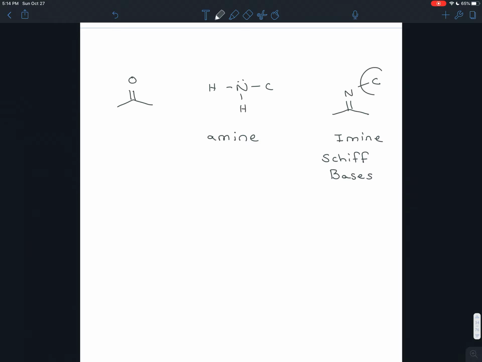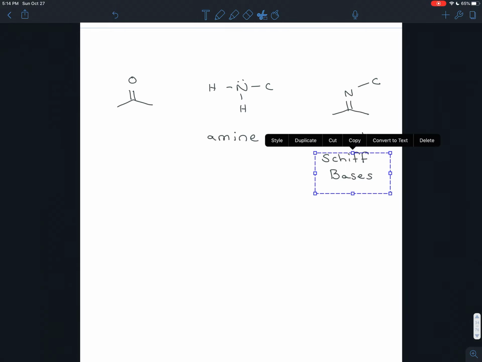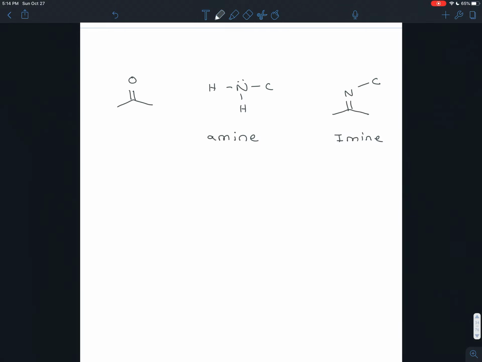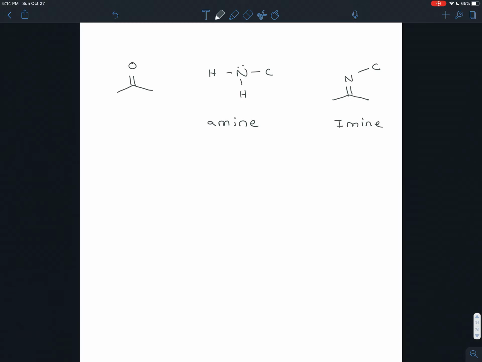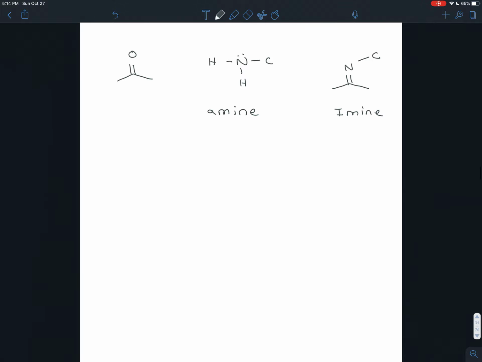Now, whatever carbon chain was attached to the nitrogen to make it a primary amine, that carbon chain is going to be sticking off. Notice that oxygen, when it's stable, forms 2 bonds. Nitrogen, when it's stable, forms 3. So we're going to be forming these imines by adding primary amines. Just like in the case of acetals, there was a sort of halfway point where we had a hemiacetal. So likewise, the halfway point in between ketones and imines is going to be a compound called a carbinolamine.